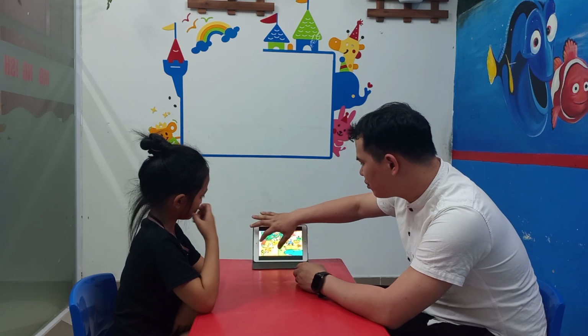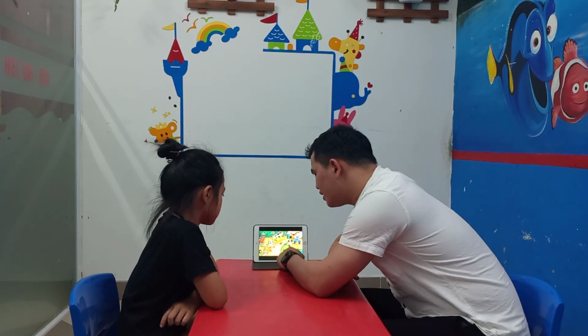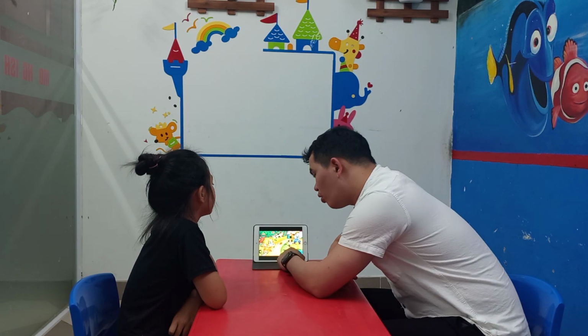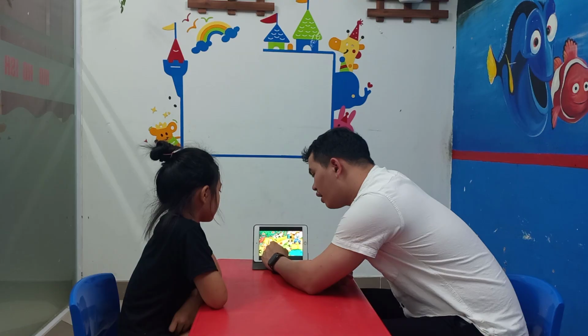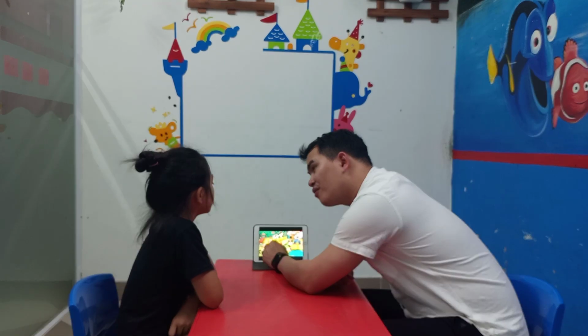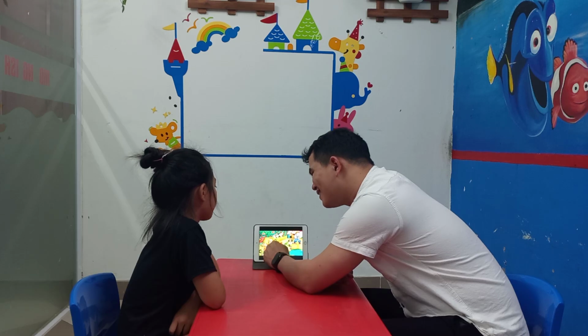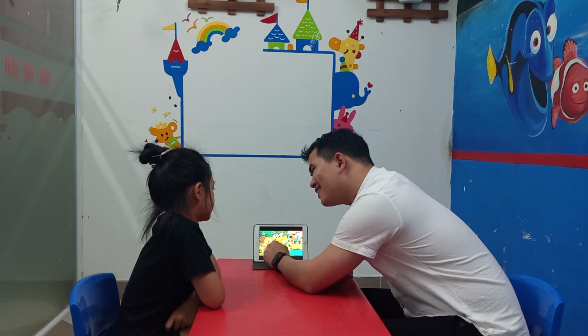Have you seen this one? Wait, I will make it bigger. See this? What is this? Duck. Okay, how about this one? The girl is holding a what? The small one. What is this? Huh? Yeah, your sound is correct, but what's next? Hmm?